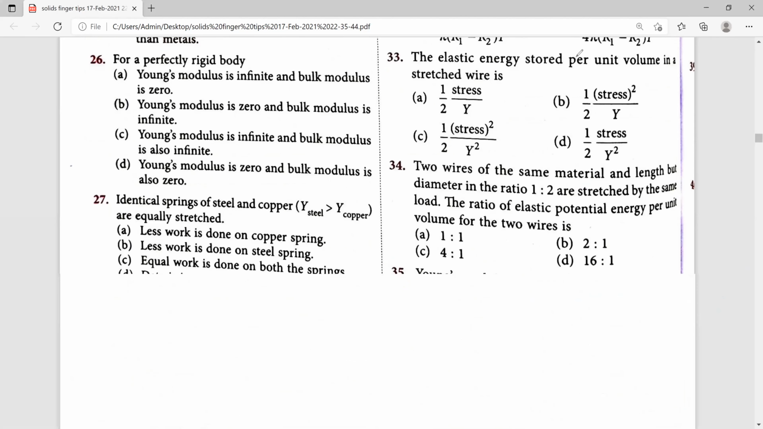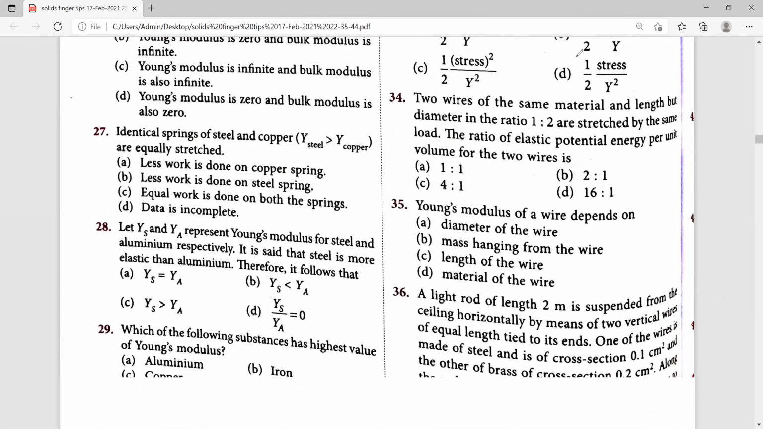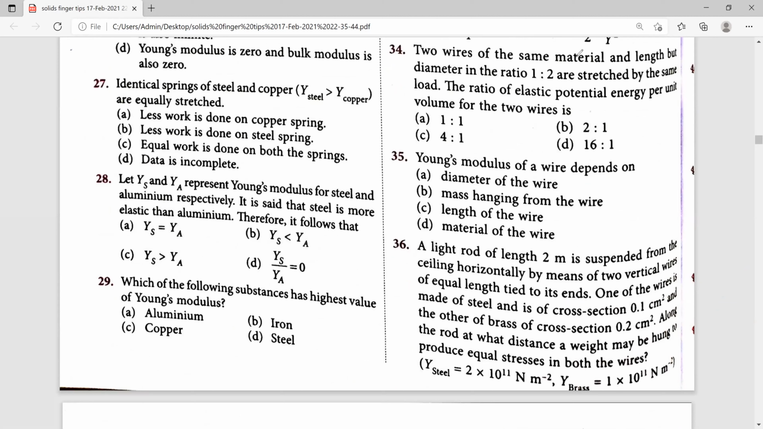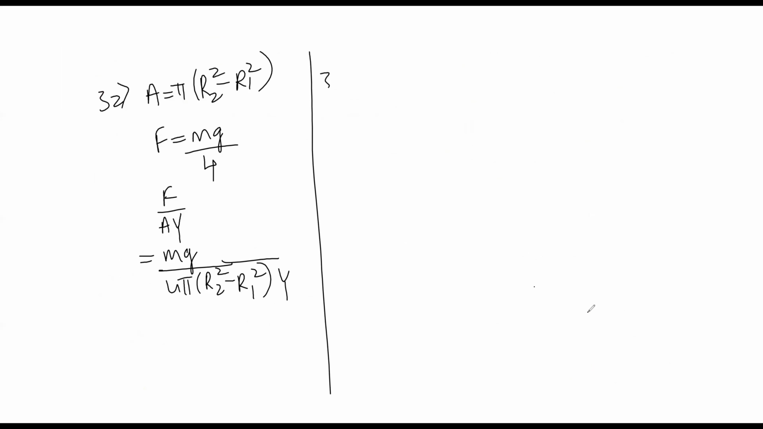Next, 34th one. 2 wires of same material and length, but diameter in the ratio of 1:2 are stretched by the same load. The ratio of elastic potential energy per unit volume for the 2 wires is, and they have given 4 options. So for 34th one, elastic potential energy per unit volume is U equal to half stress square divided by Young's modulus.